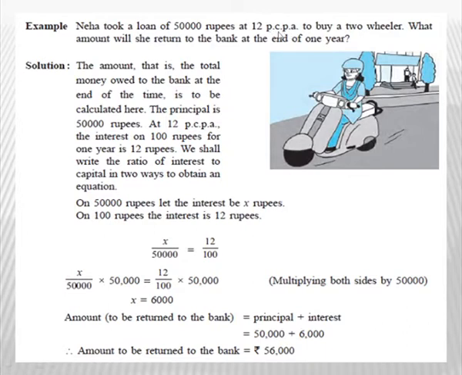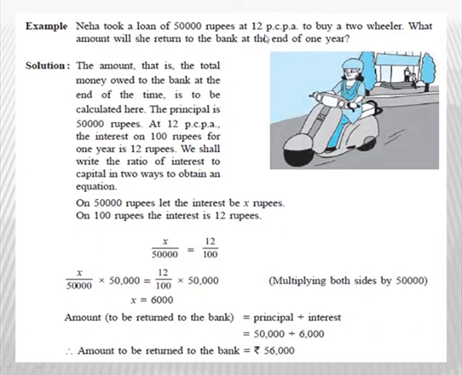Percent per annum means, on rupees 100 for 1 year, she has to pay 12 rupees as interest. Now, why did she take the loan? She took the loan to buy a two-wheeler. You have to find what amount she will return to the bank at the end of 1 year. Here you have to find the total amount to be returned to the bank after 1 year.